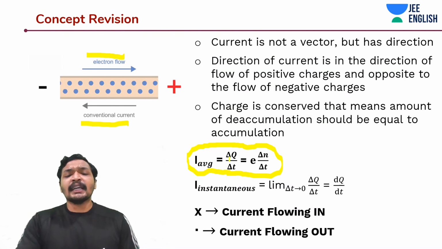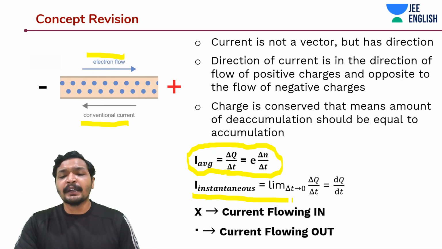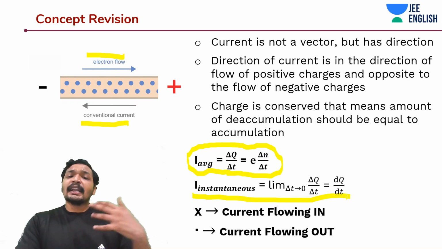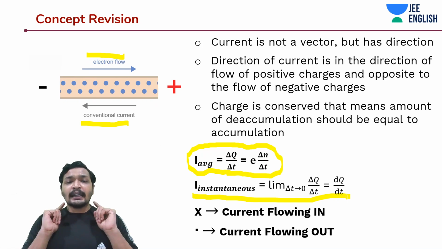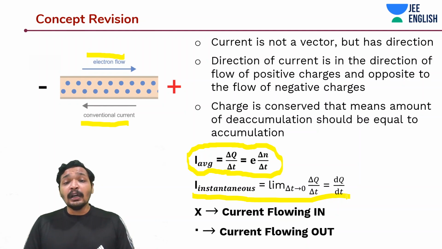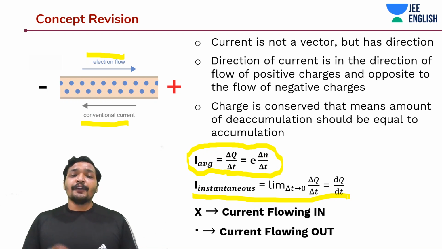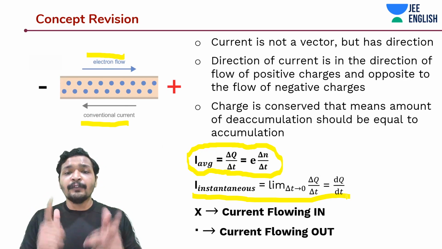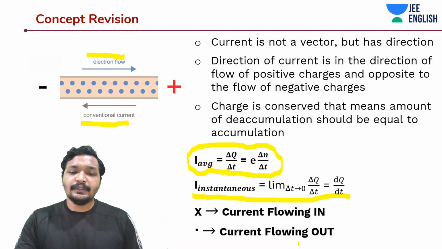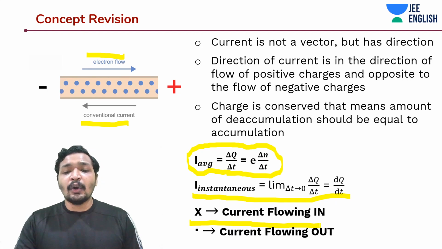And how do we denote the directions? Like how do we denote it on a paper, guys? How do we denote the direction of current on a paper? If you denote it with an X, that means current is flowing inside and the electrons are flowing outside. And if you denote it with a dot, that means the current is flowing outside and the electrons are flowing in the inward direction. Okay guys, I hope you got this point.